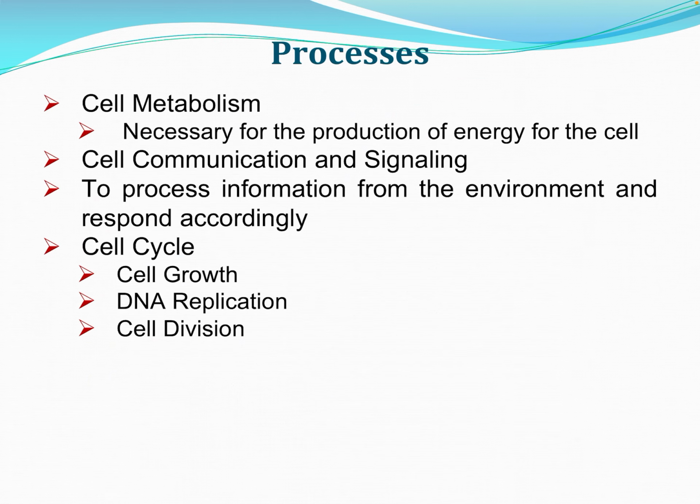As we see the processes that happen inside a cell, they have been divided as cell metabolism, cell communication and signaling, and the operations associated with the cell cycle. So cell metabolism helps for the production of energy for the cell, whereas cell communication is to process information gained from the environment and to respond accordingly inside an organism, which is done by the cell signaling method.